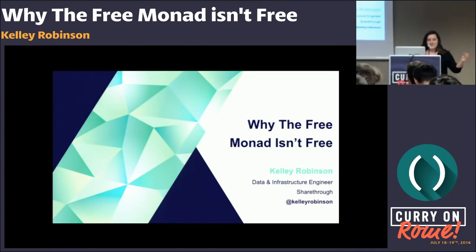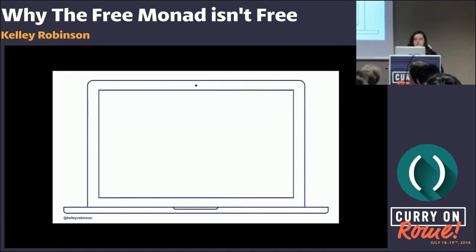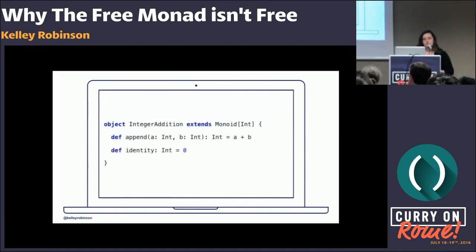The append method is going to take two strings, put them together, and return another instance of a string. And then the identity method, the empty value here, is going to be the empty string. Another example, integer addition. This is another great example of a monoid. You can take two integers, put them together, and you have another instance of an integer. And the identity value in this case is going to be 0.